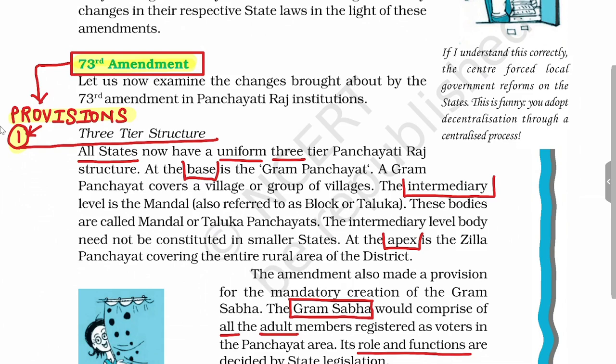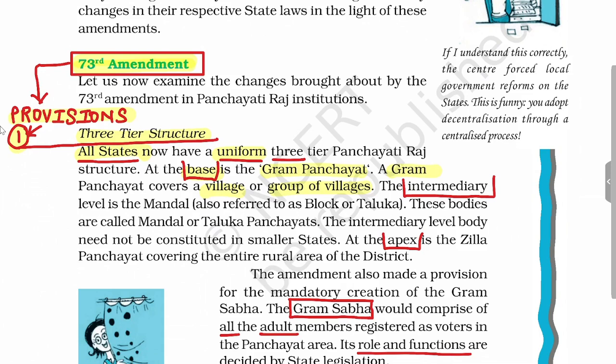The first provision is that it establishes a three-tier structure, and this structure will be uniform in all states. At the base level, you will have the Gram Panchayat. The territorial area of a Gram Panchayat will be a village or a group of villages.